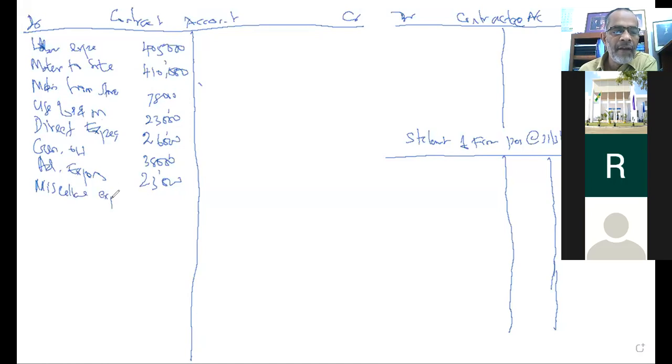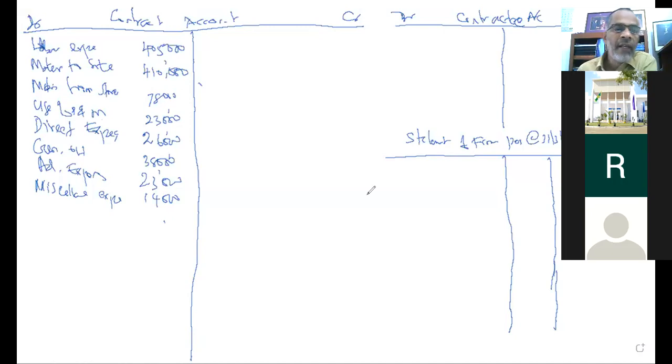Miscellaneous expenditure, how much is that? 14,000. Miscellaneous expenditure 14,000. Next one, the material in hand on 31st March 2016, 8,500.